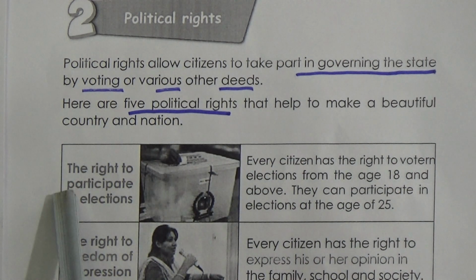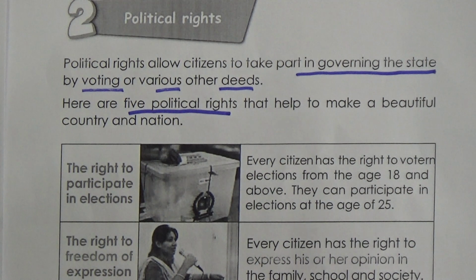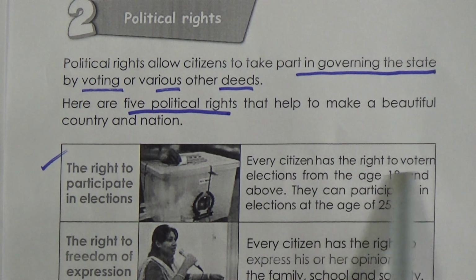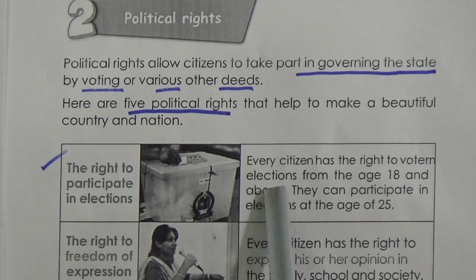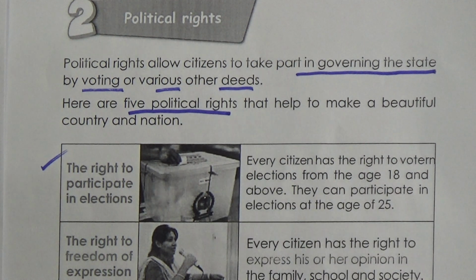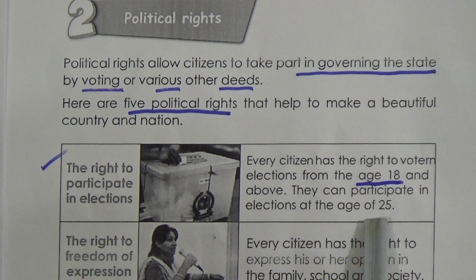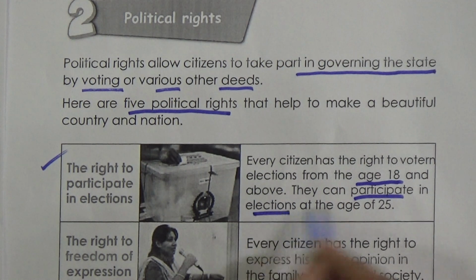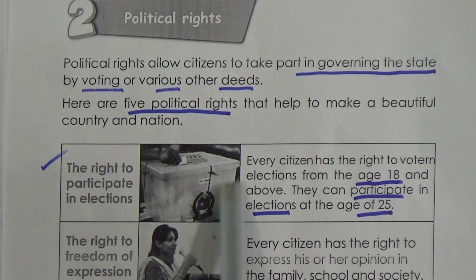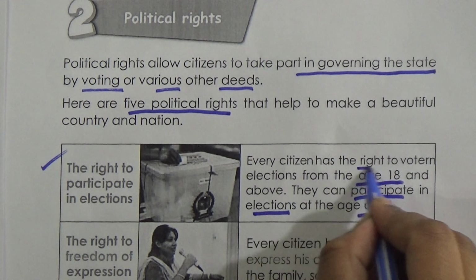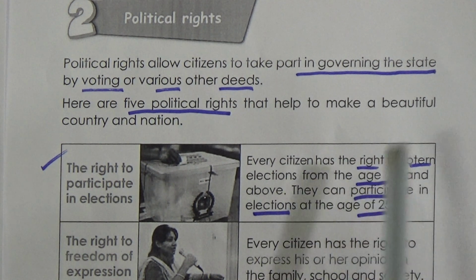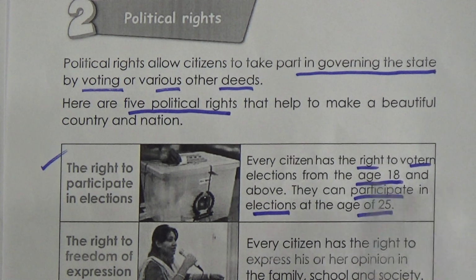The first political right is the right to participate in election. Every citizen has the right to vote in elections from the age of 18 and above. They can participate in election as a candidate at the age of 25. Again I am saying, every citizen has the right to vote from the age of 18, and they can participate in election at the age of 25.